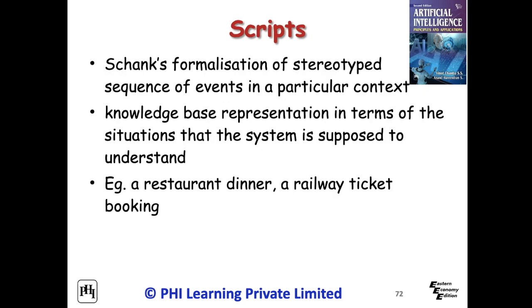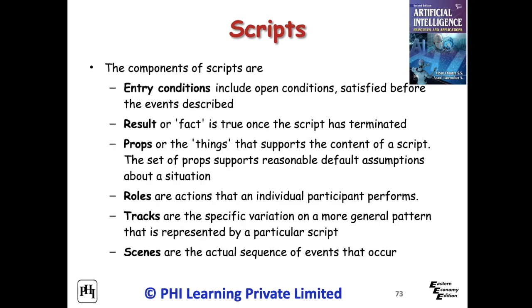A script is a structured representation describing a stereotyped sequence of events in a particular context. The knowledge base representation is in terms of the situations that the system is supposed to understand. Examples are available in the book. The components of scripts are entry conditions, results, props or the things, roles, tracks, and scenes. The events described in a script form a giant causal chain.